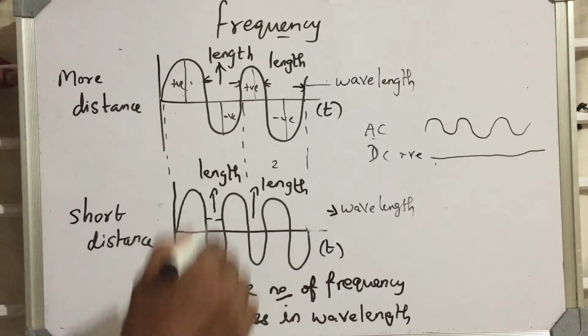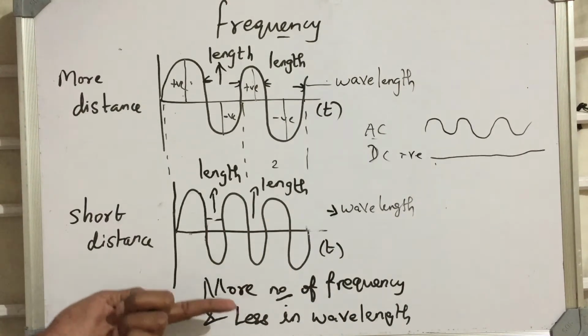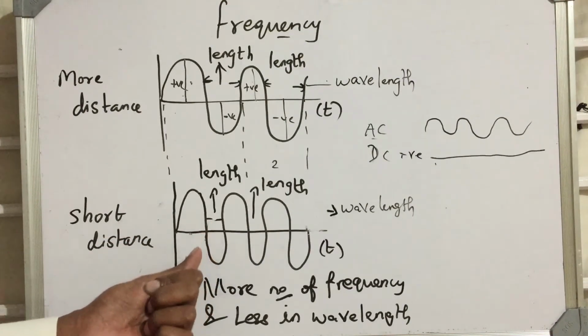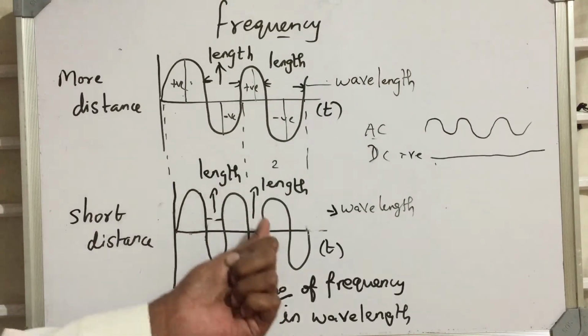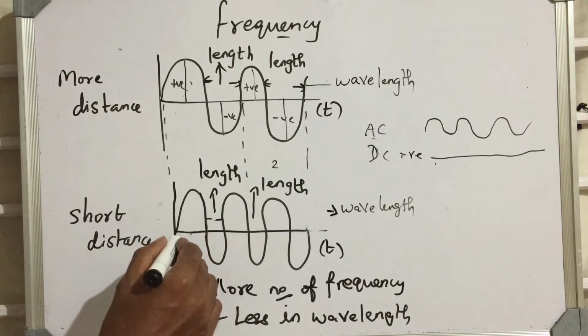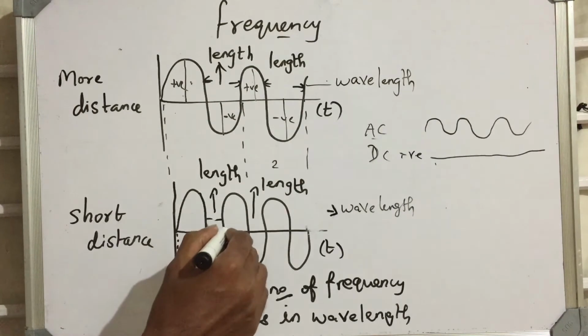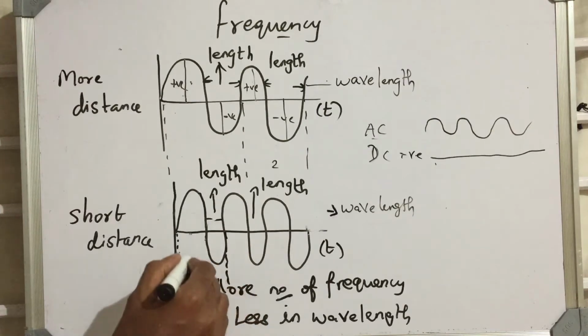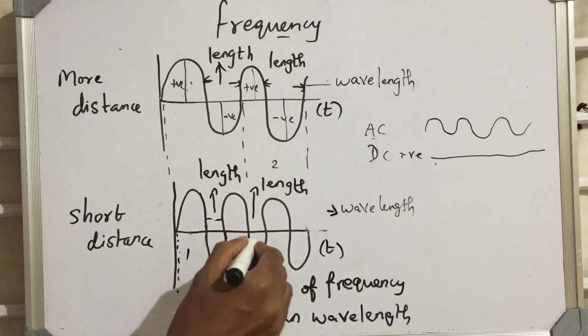I'm talking about this thing. It will have very less wavelength, and it will have more frequency. More frequency means I'm talking about this. I'm drawing it here.